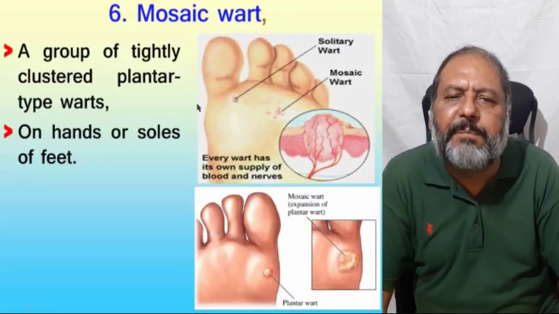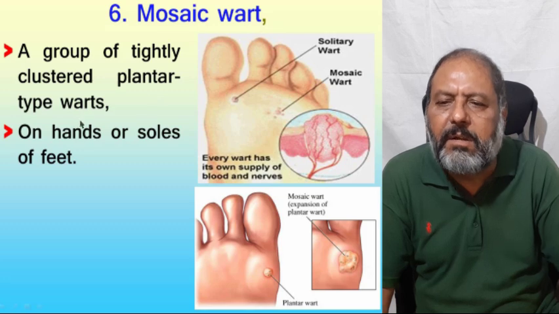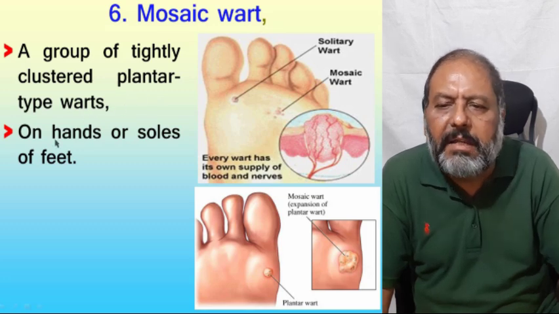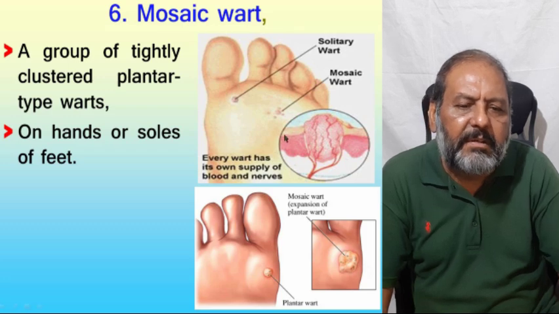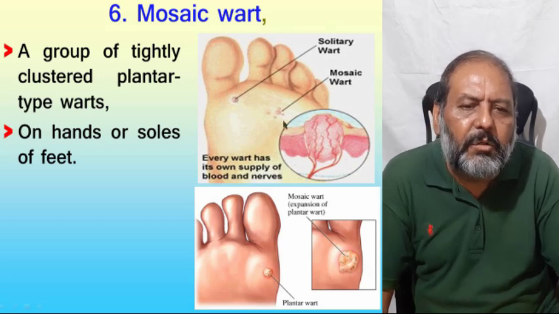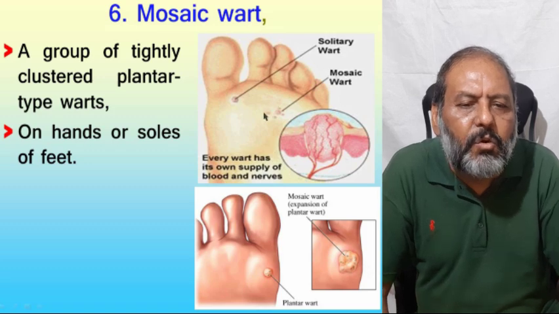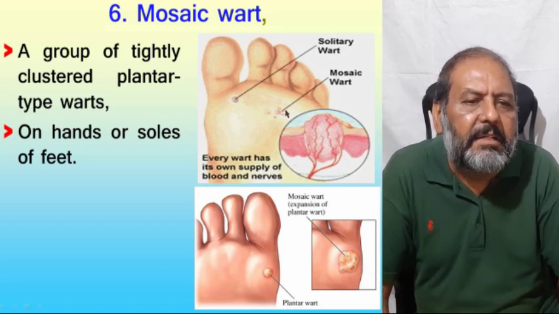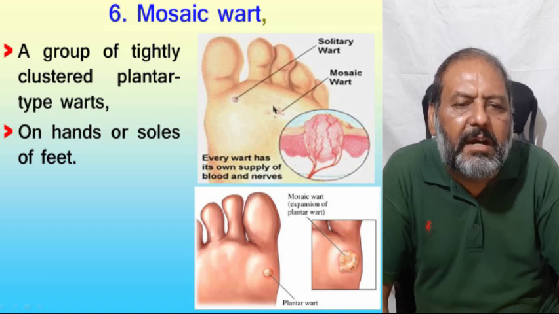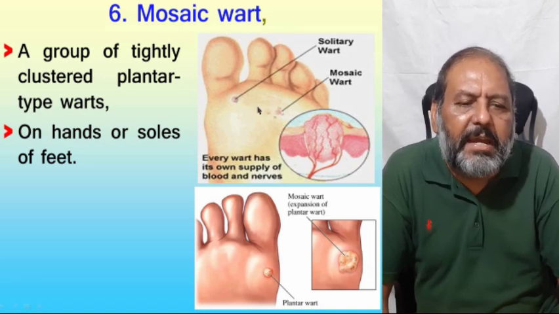Now the 7th type is mosaic wart. It is a group of tightly clustered plantar type warts and found on the hands or the soles of the feet, as one can see. So they are multiple warts. Every wart has its own supply of the blood and the nerves, and these are just the solitary wart, and here when they are in cluster they are called mosaic wart.